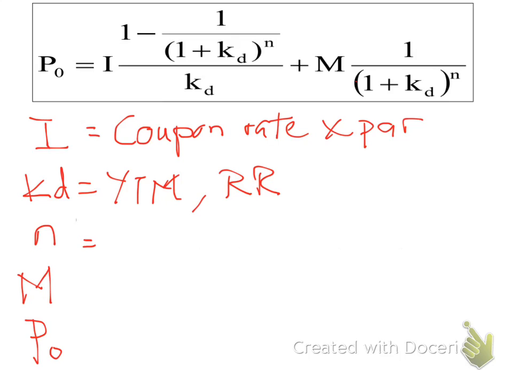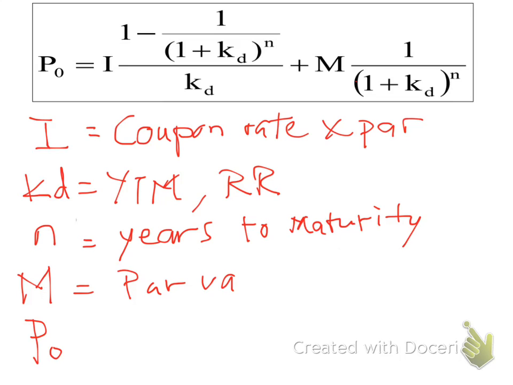Now the third is the number of years, how many years to maturity here. And the last one, M, stands for the par value. And P0 equals the price, or we say the value of the bonds today.